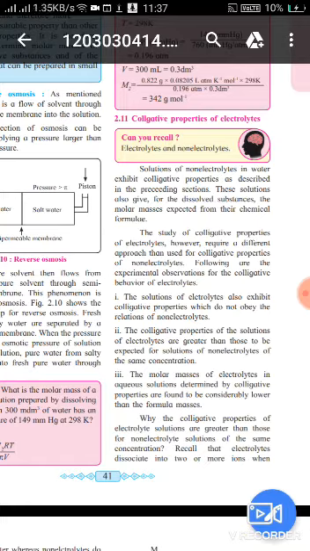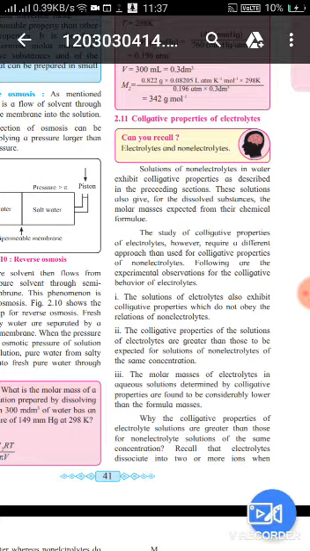The colligative properties of solutions of electrolytes are greater than those expected for solutions of non-electrolytes. Keep in mind, the colligative properties of electrolyte solution are greater than those of non-electrolytes.